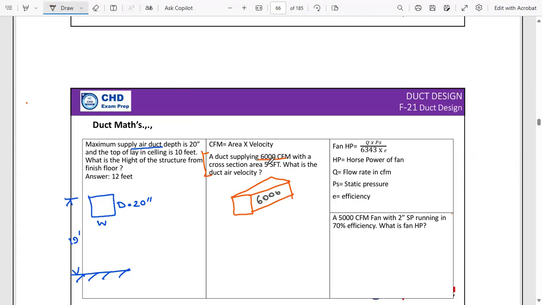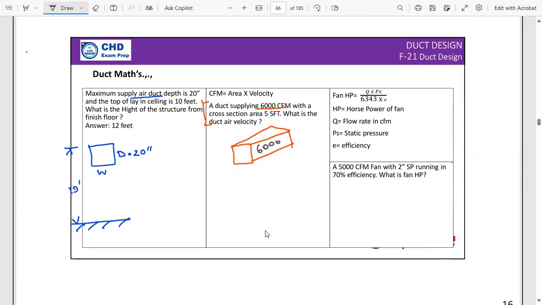Let me give you a better view. Okay, 6,000 CFM air is flowing through cross-section area. Cross-section area is 5 square feet. So the area, cross-section area, it is 5 SFT. And CFM, the quantity of air, is 6,000 CFM. Then what is the velocity?